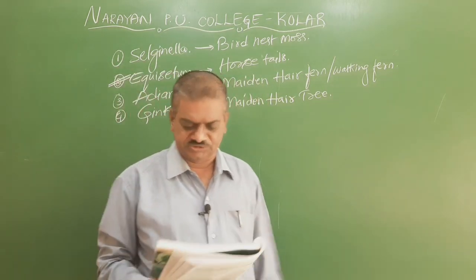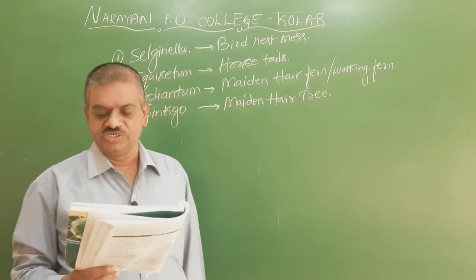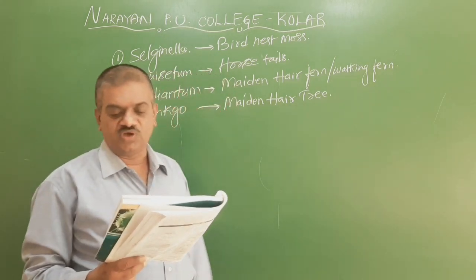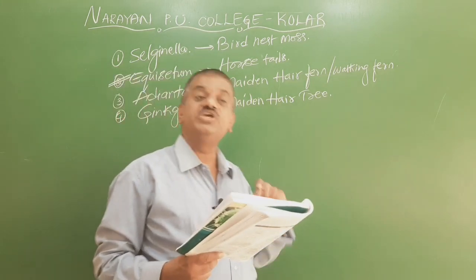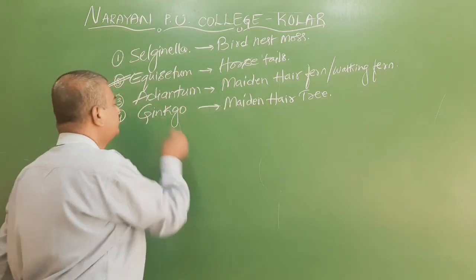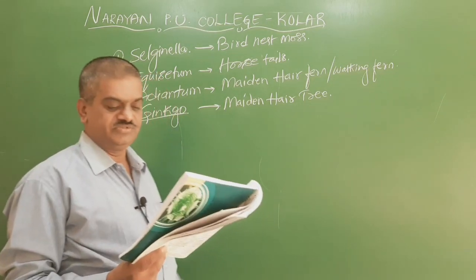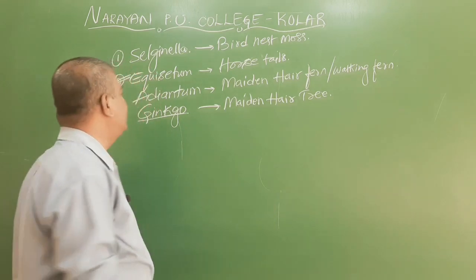So we go for the next question. Which of the following propagates through the leaf tip? Ginkgo is nothing but maiden hair tree. This is not the answer. And the second option is Argentinium.